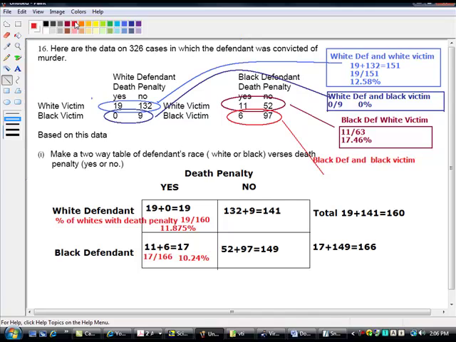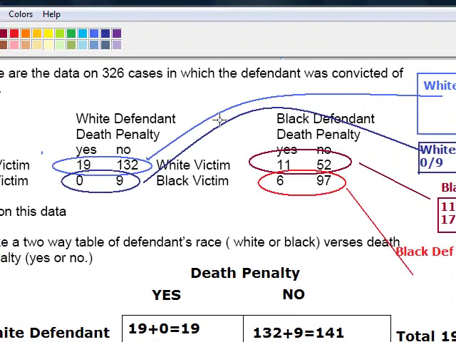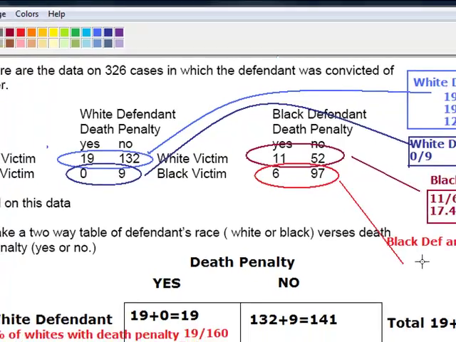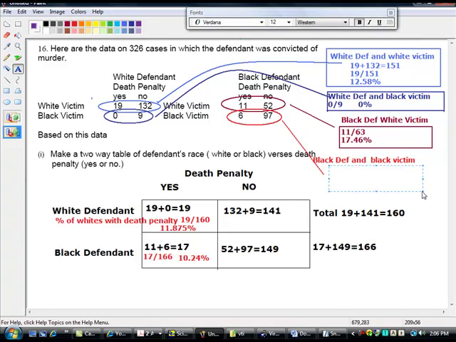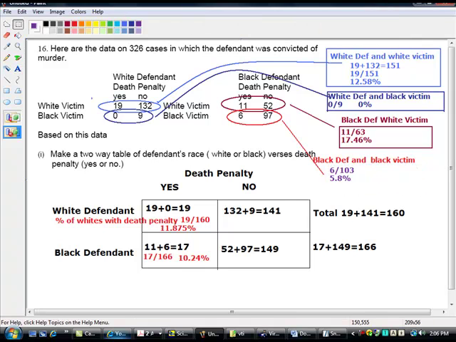Let me change the color here a little bit because we already used this color, but that's okay, we will just use this. 6 over 103 should be 5 point some. How much is that? 5.8%, right? Makes sense? Okay, good.